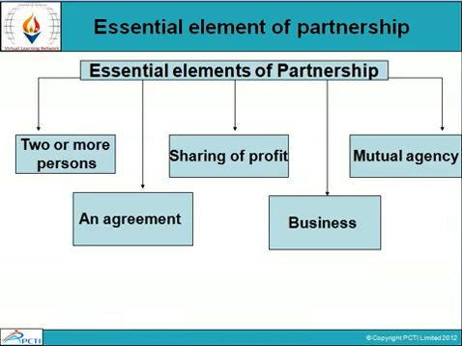Essential elements of a partnership. First one is two or more persons. Second, an agreement. Third is sharing of profit. Fourth one is business, and last one is mutual agency.